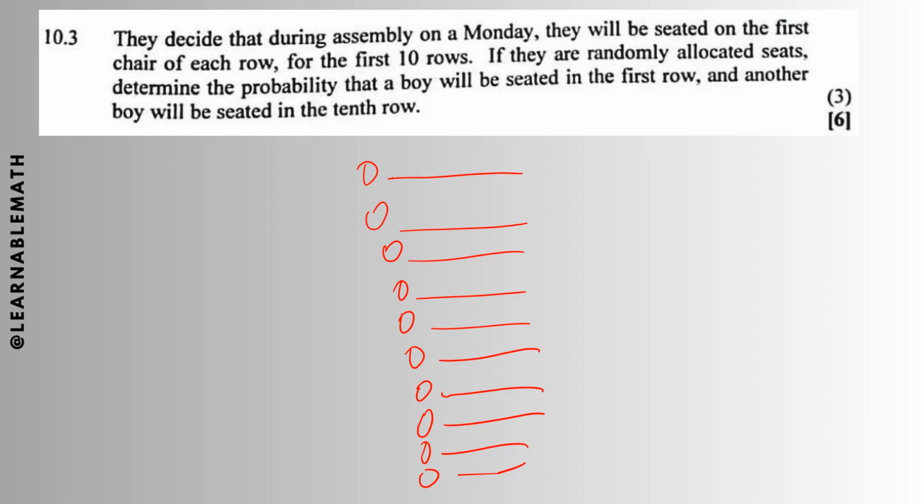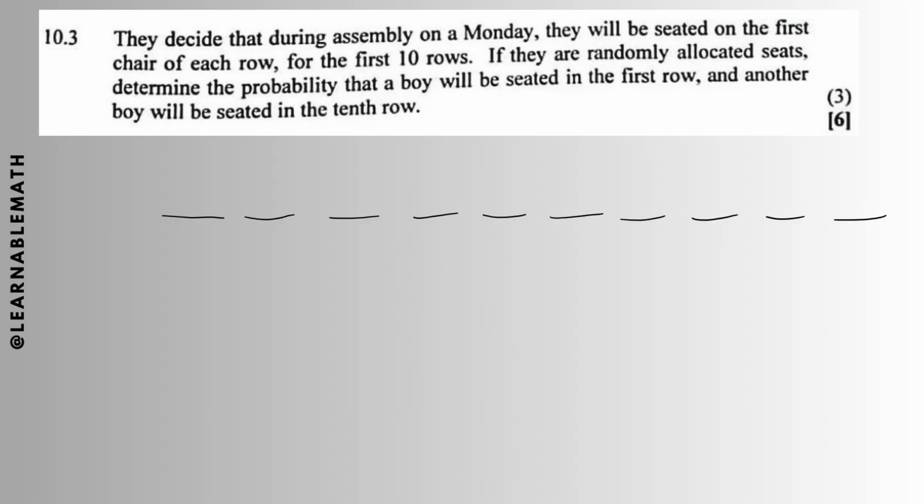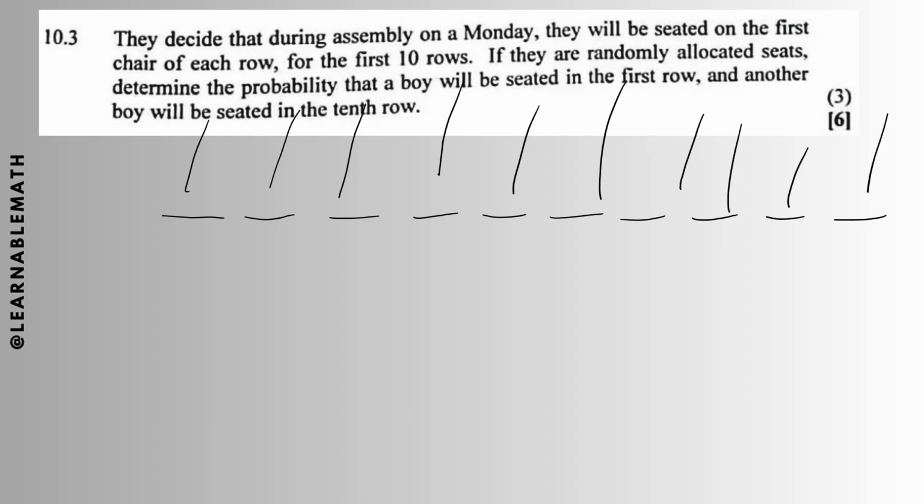Rather, we can also represent it using just 10 chairs like this. 1 2 3 4 5 6 7 8 9. Let me just delete this. Okay, we have it like that. So I'm just indicating their first position in each row. So we consider this a row, like that. They'll be sitting in the first chair. Okay. So let's hear what they're saying.